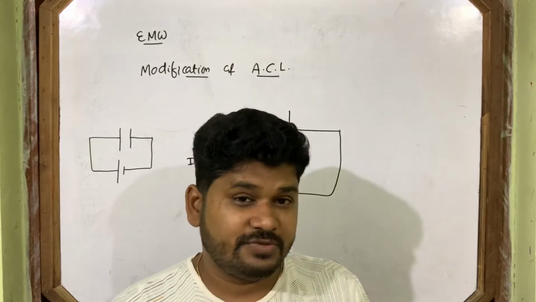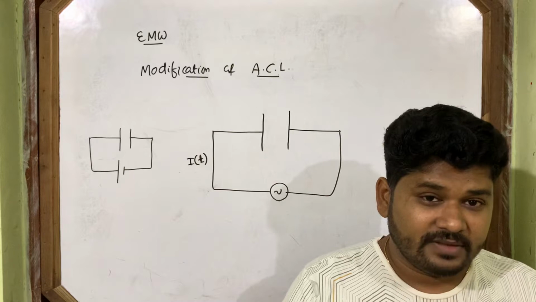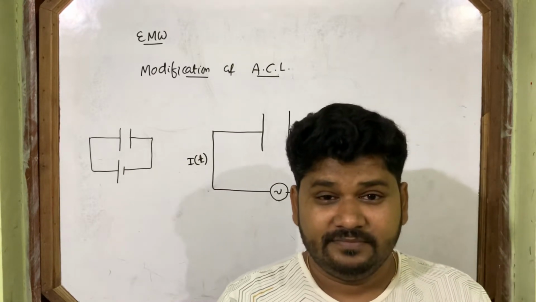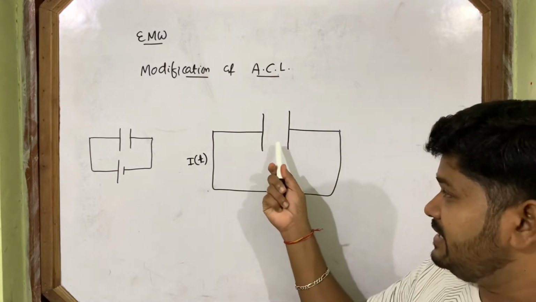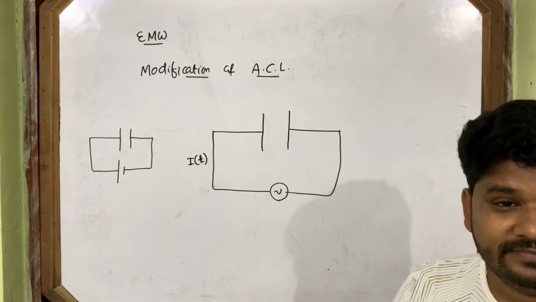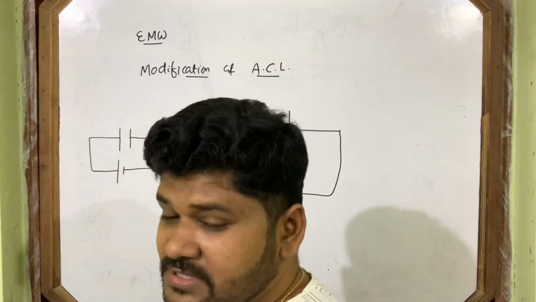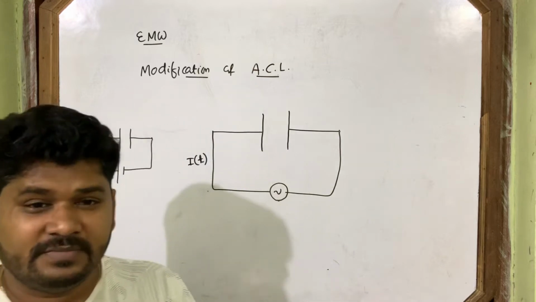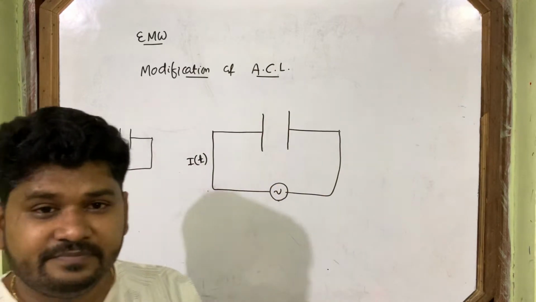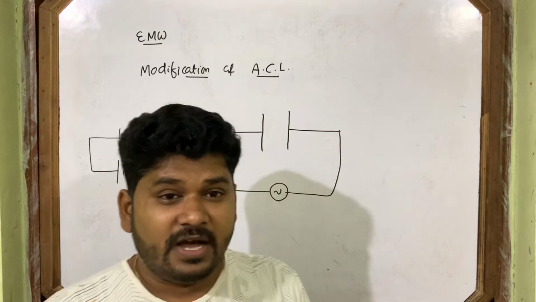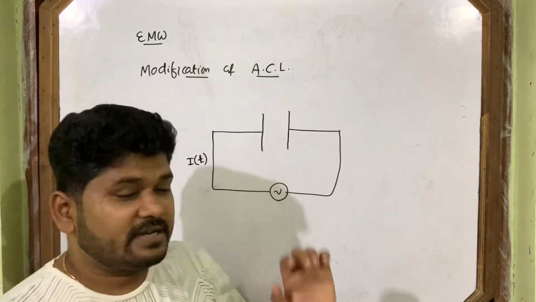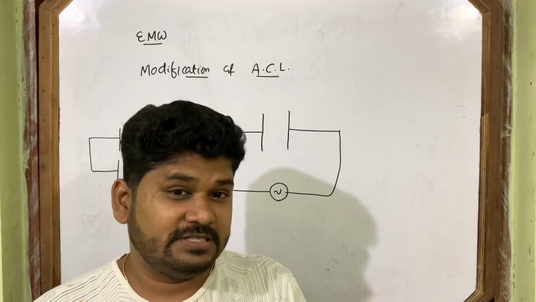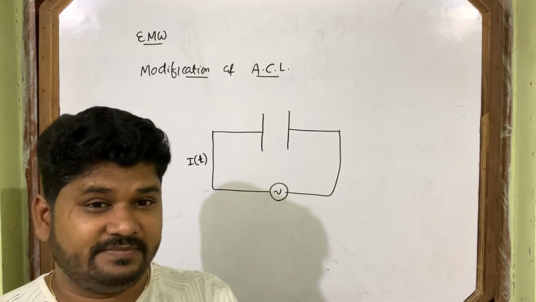Then the question comes to your mind: how does current pass between the two plates of the capacitor? There is no connection between them. This is the definition of a capacitor: two plates separated by some insulating medium. There should be nothing between them. If there is nothing between them, how does current pass from one plate to another plate? How is it possible? This is the first concept that comes to your mind.